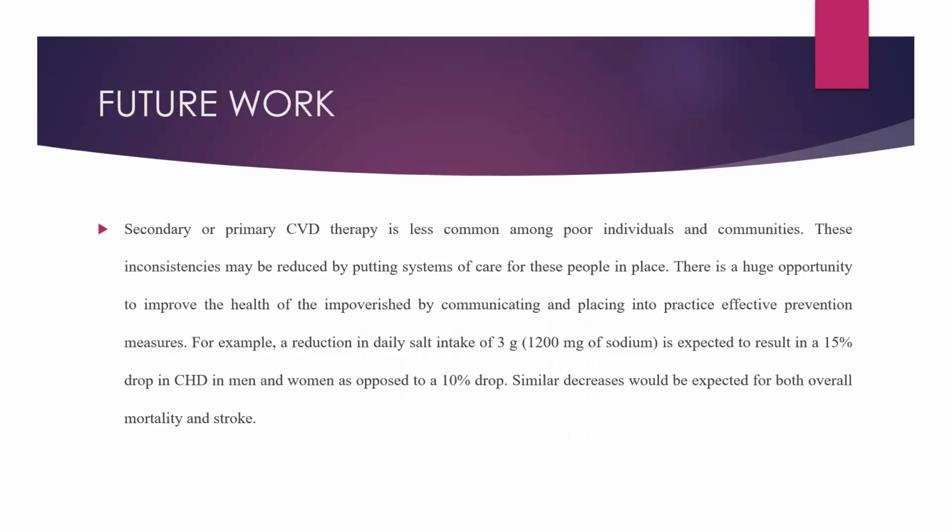Future work. Primary or secondary cardiovascular disease therapy is less common among poor individuals and communities. These inconsistencies may be reduced by putting systems of care for these people in place. There is a huge opportunity to improve the health of poor people by communicating and putting into practice effective prevention measures. For example, a reduction in daily salt intake of 3 grams is expected to result in a 15% drop in coronary heart disease in men and women as opposed to a 10% drop. Similar decreases would be expected for both overall mortality and stroke.